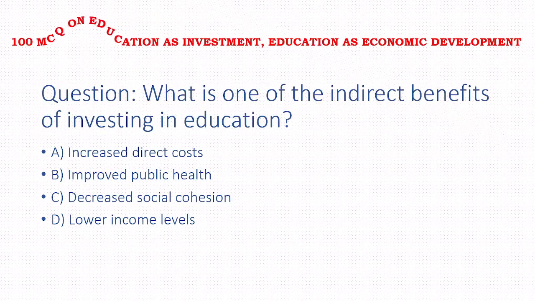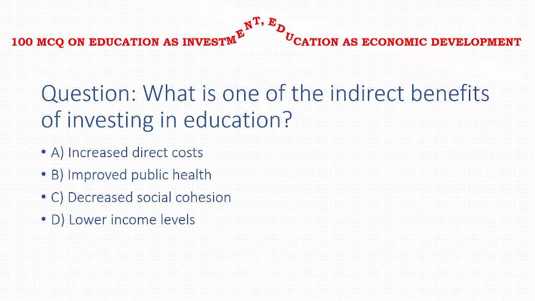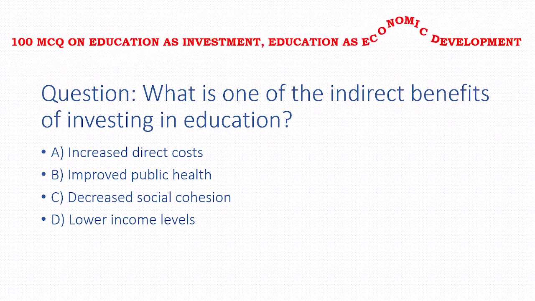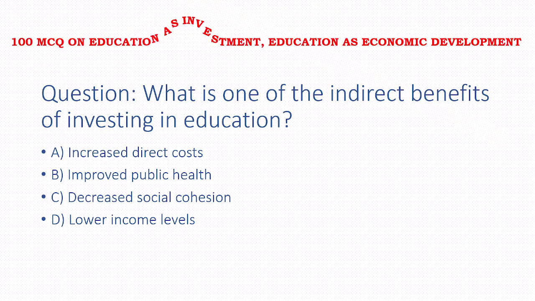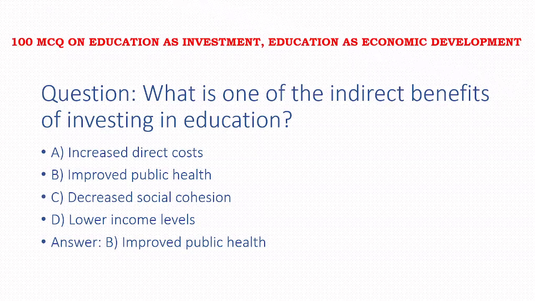Next, what is one of the indirect benefits of investing in education? Options: increased direct cost, improved public health, decreased social cohesion, lower income level. Answer of this question is option B, that is improved public health.